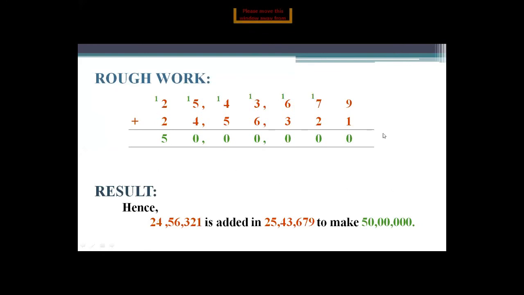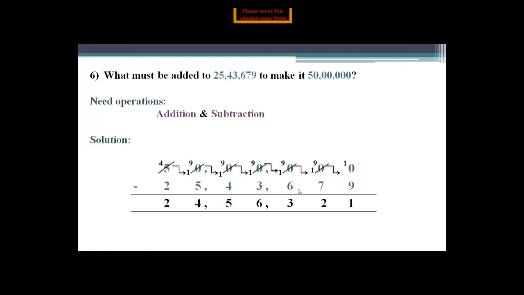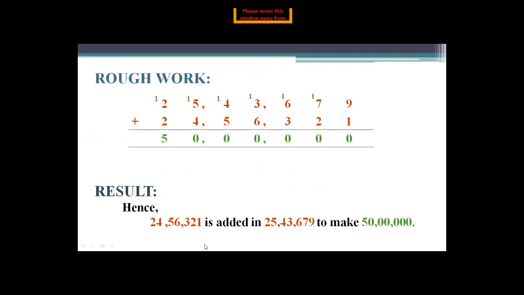Your answer is verified, 50 lakhs. Hopefully you all understand that when you add this number to this number, your answer will become 50 lakhs. So here is your result.